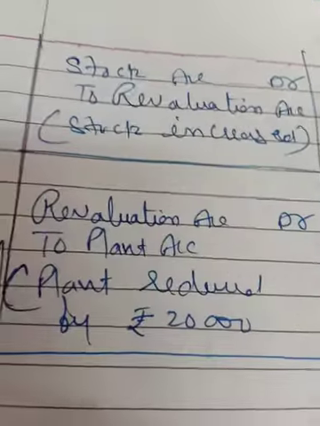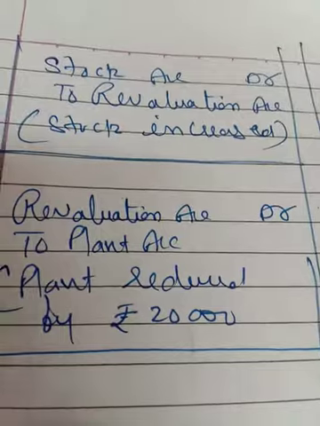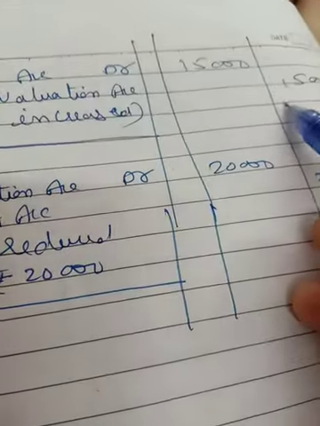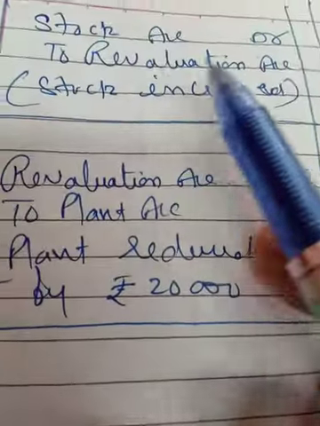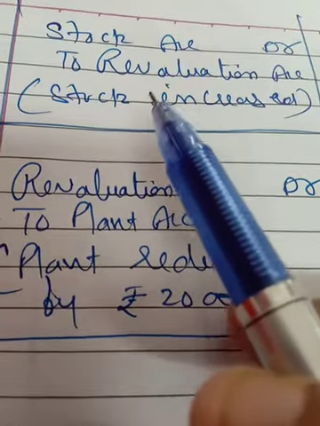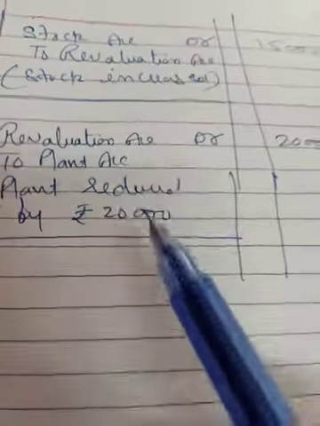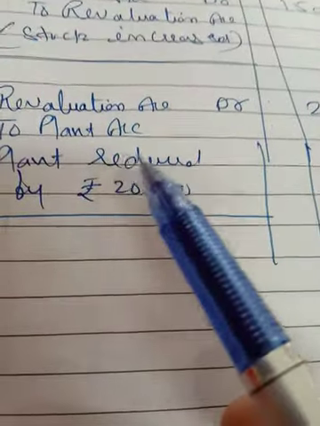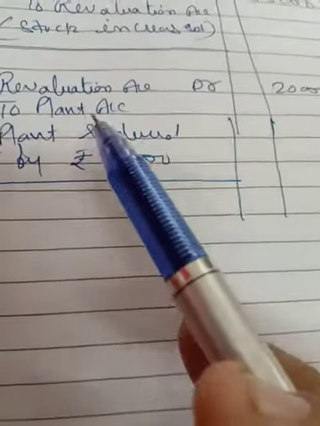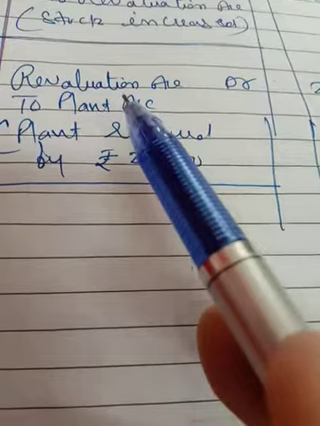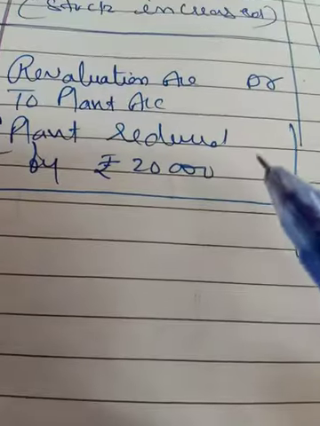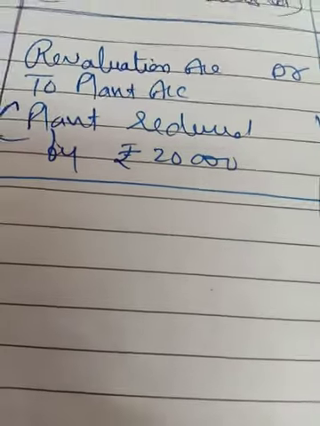And in the same way, stock account debit to revaluation account. So revaluation account will be credited with 15,000, and what will be credited in this case? Reverse of revaluation account, that is stock account. And now revaluation account debit to plant account. So revaluation account will be debited 20,000, and what will go to the debit side? Reverse of revaluation, that is plant account 20,000. So you can pass the ledger posting.